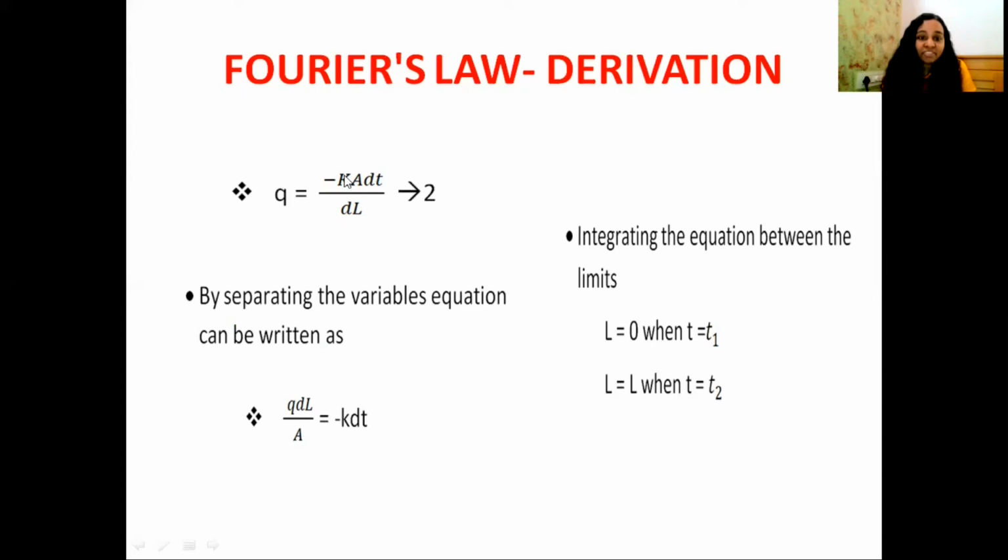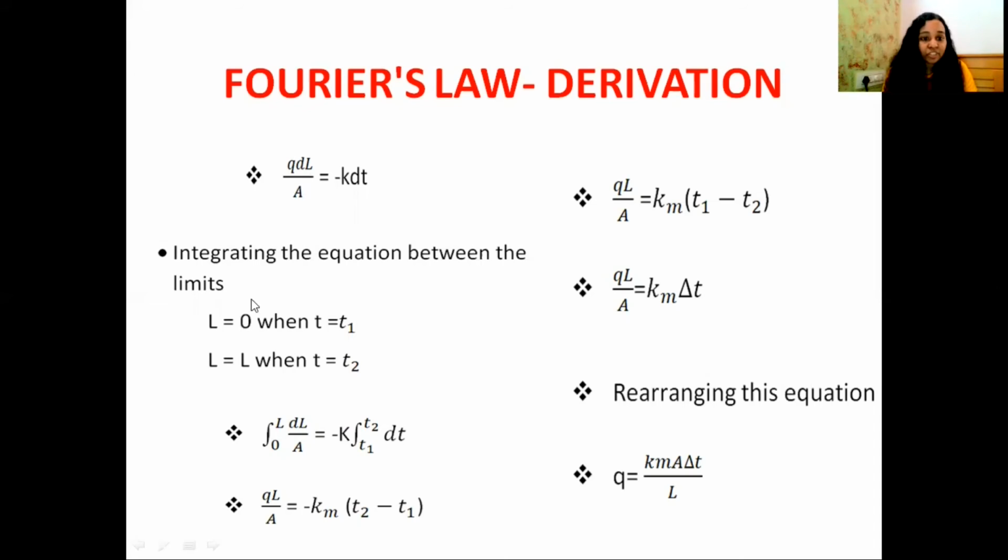Now I'm going to separate the variables and then rearrange the equation. I separate the variables: Q dL divided by A equal to minus k dT. So I get the equation like this. Then I'm going to integrate this equation within the limit L equal to 0 when T equal to T1, and L equal to L when T equal to T2.